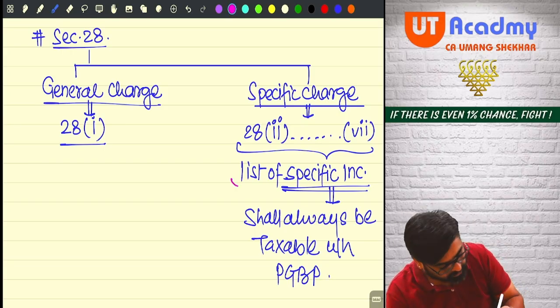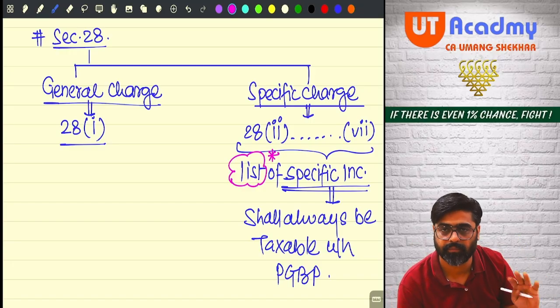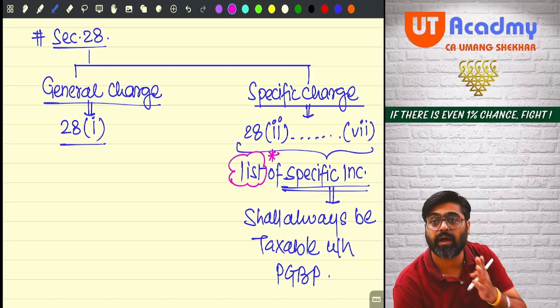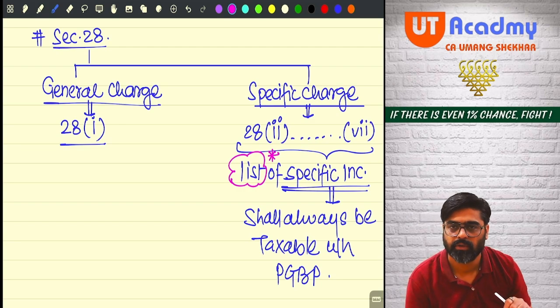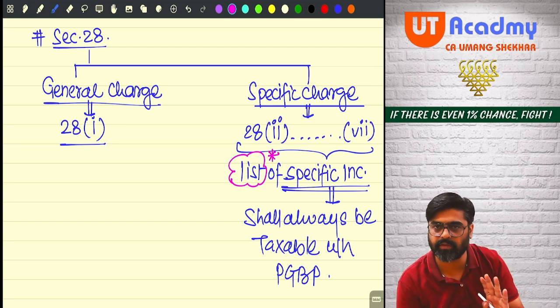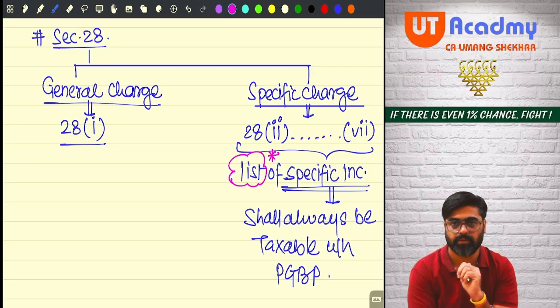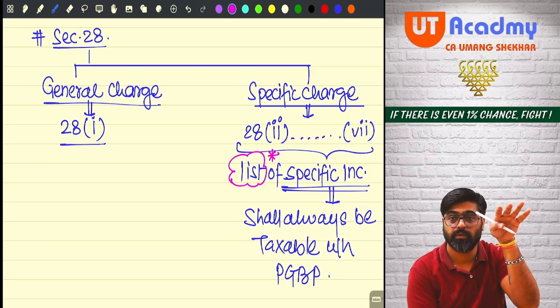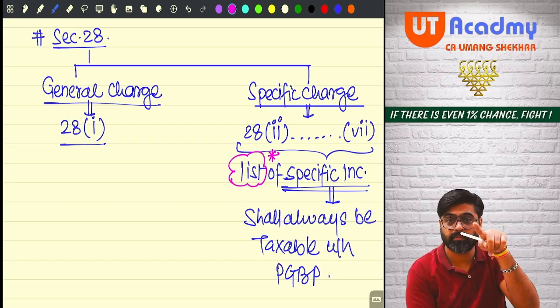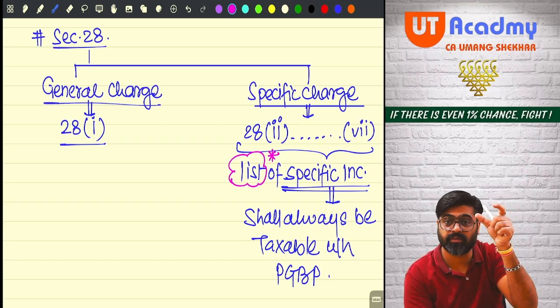Now we are supposed to see that list. That list we are going to see later on. Later on means after completing the general charge. So first we will complete the general charge. Once the general charge discussion is over, then we'll come to that list, which will tell you that this income, this income, these are specific types of incomes.